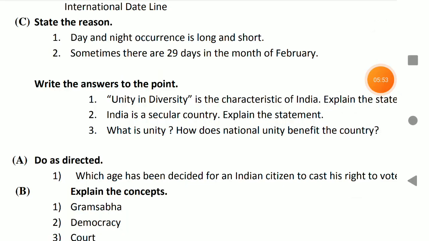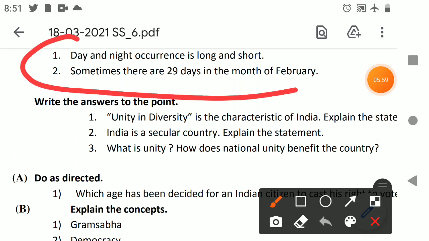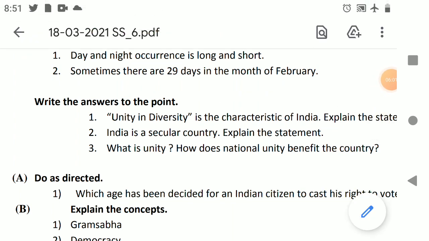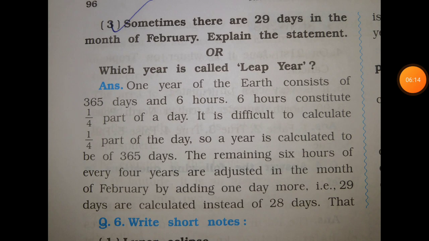Now answer C. Day and night occurrence is short and long, and I will be taking you through both answers. Here is the answer. The earth moves around the sun with its axis tilted, and due to this axis tilt, the day and night are long and short. Now we will take the next answer. Sometimes there are 29 days in the month of February. Explain the statement. You can write down one year of the earth. It is very easy, you can understand.